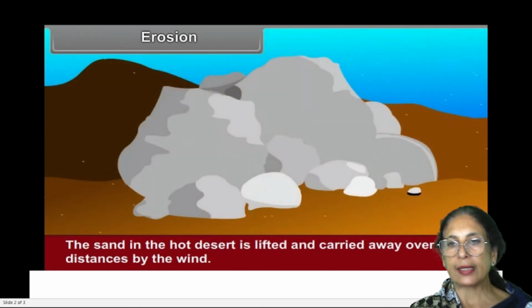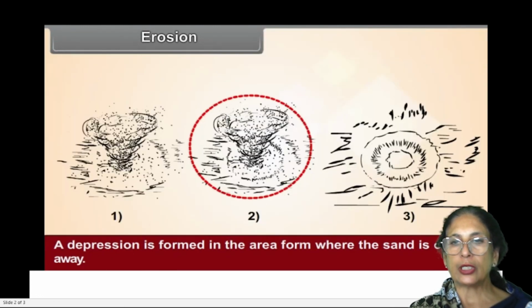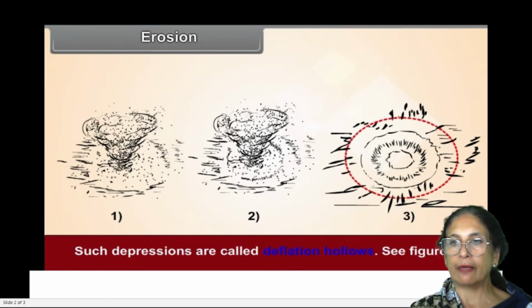The sand in the hot desert is lifted and carried away over long distances by the wind. A depression is formed in the area from where the sand is carried away. Such depressions are called deflation hollows.